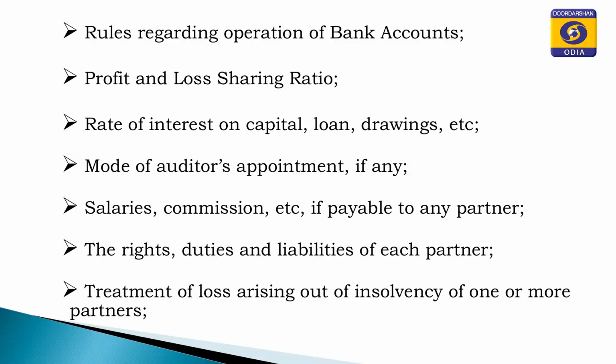The rights, duties and liabilities of each partner. What the rights, duties and liabilities of each partner are is to be written in this partnership deed. The treatment of loss arising out of insolvency of one or more partners in future. If any partner becomes insolvent, do you know what is the meaning of insolvent, my dear students?